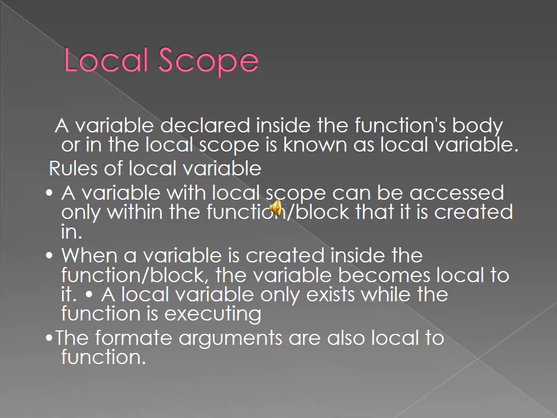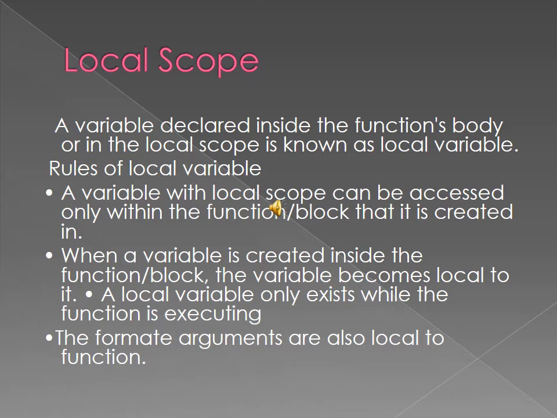So the variables declared inside the function body are called local variables. When a variable is created inside the function block, the variable becomes local. A local variable only exists while the function is executing. The formal arguments are also local to the function.